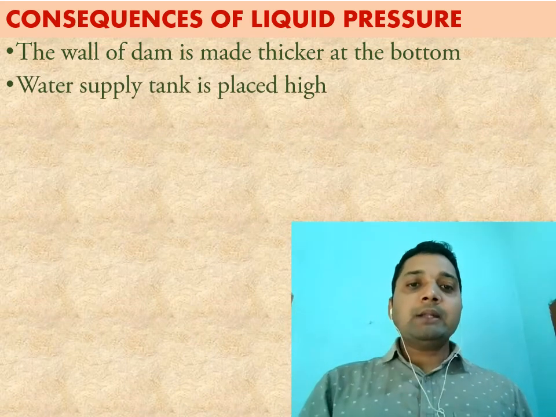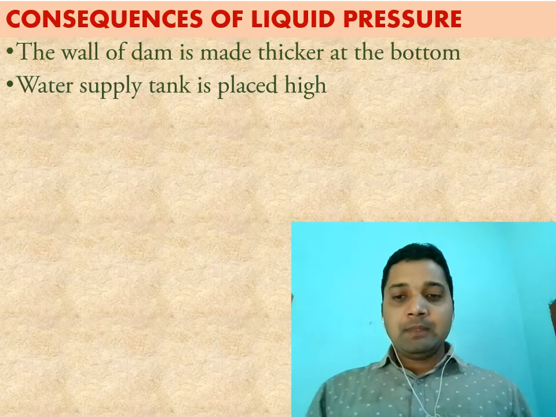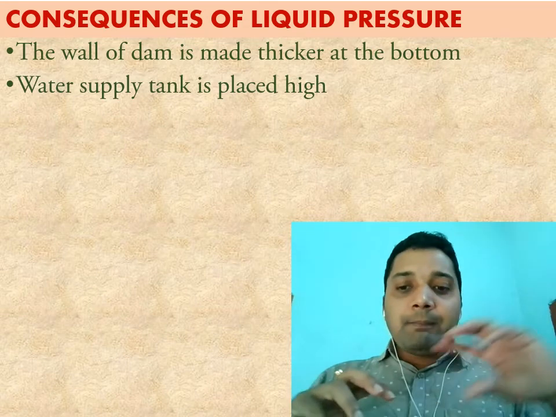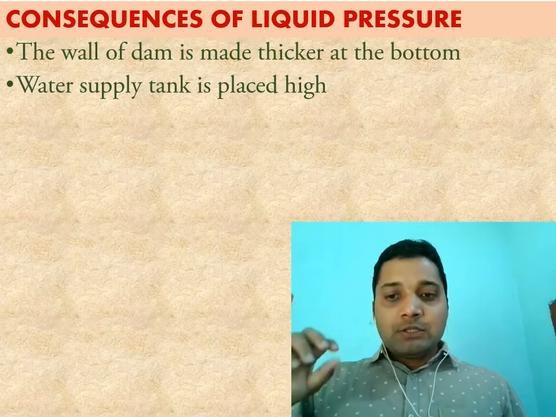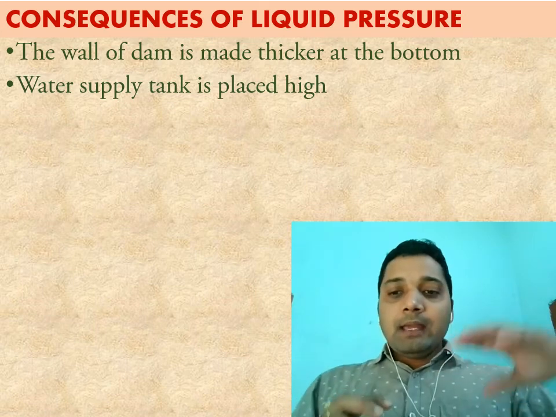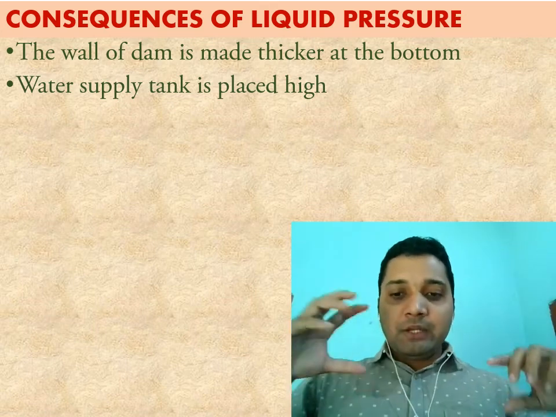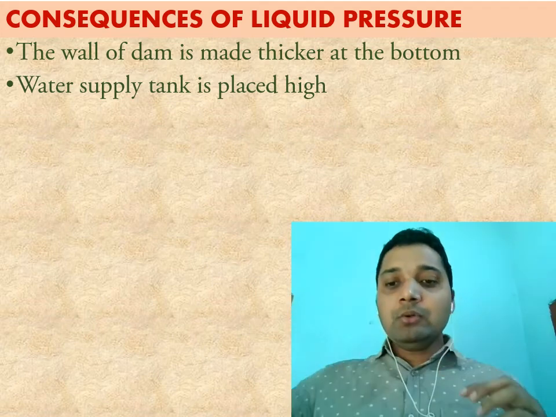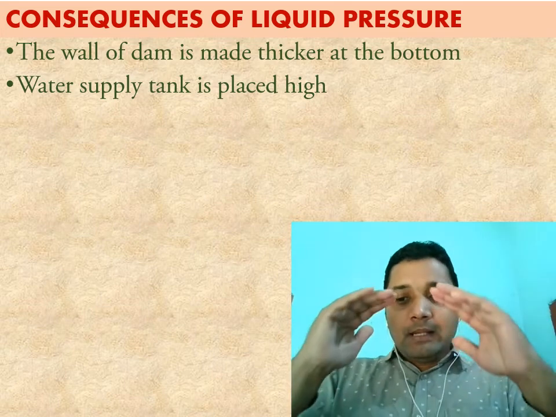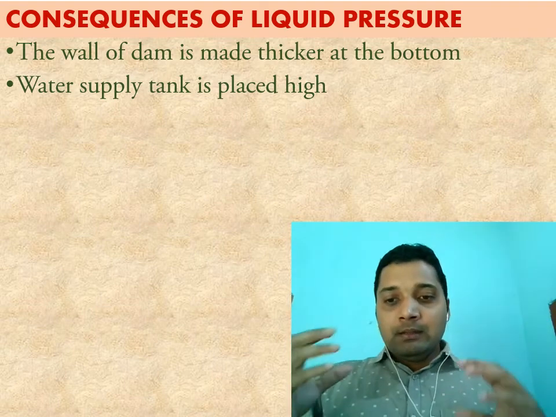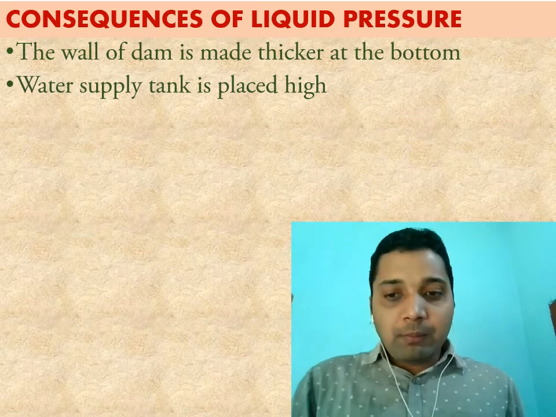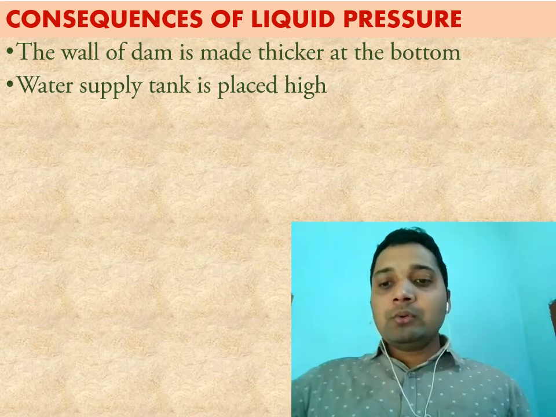When we come to the water supply tank, it is placed high. Water supply tank means the tank from which water is supplied to the whole town. So this water tank has to be placed high, so that the pressure, because of the height, will be more, so it can go to a larger distance. But if we keep that same water tank down, because the height is less, it will exert less force, less pressure, and it will not be able to go to a certain distance.